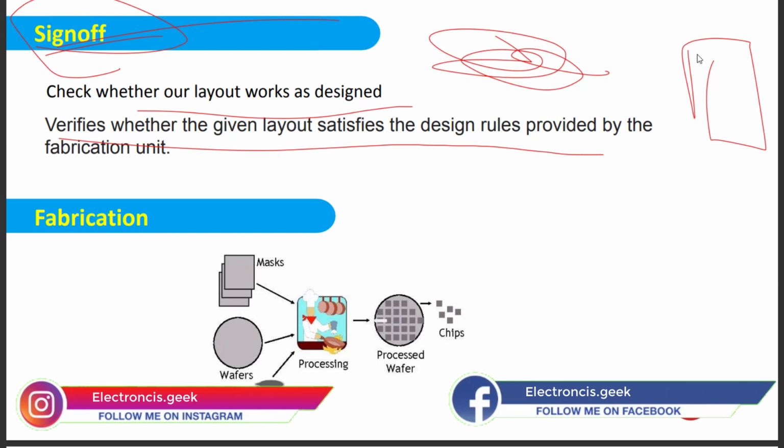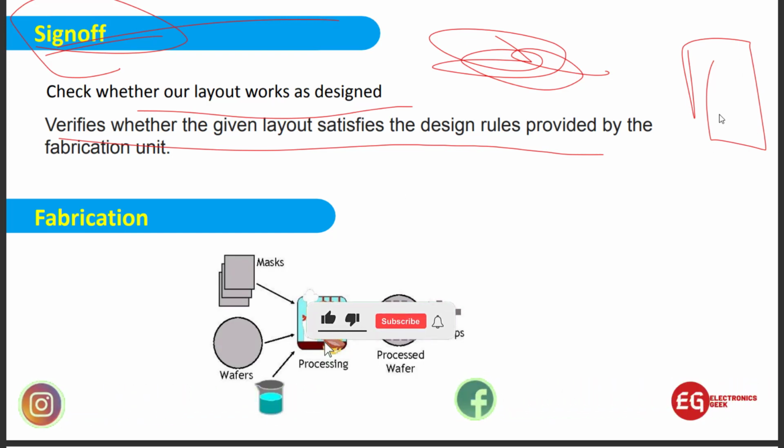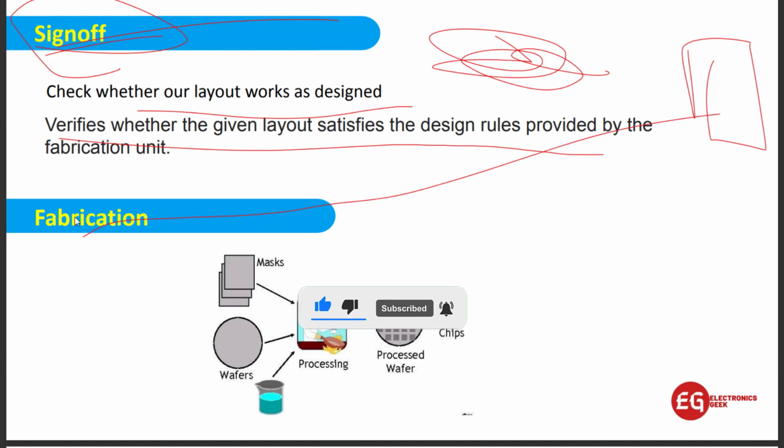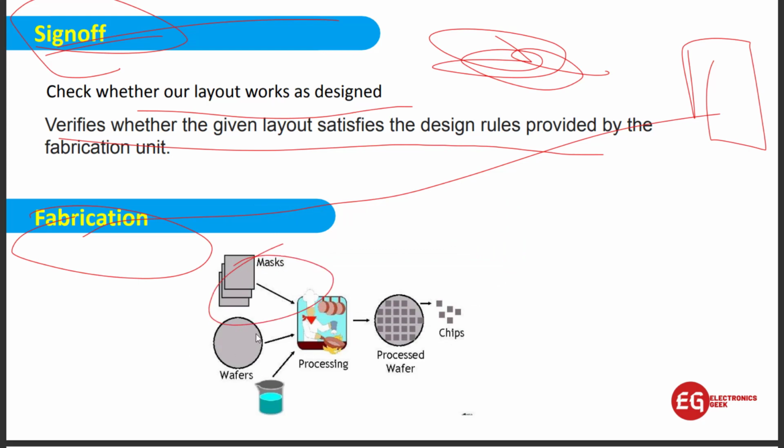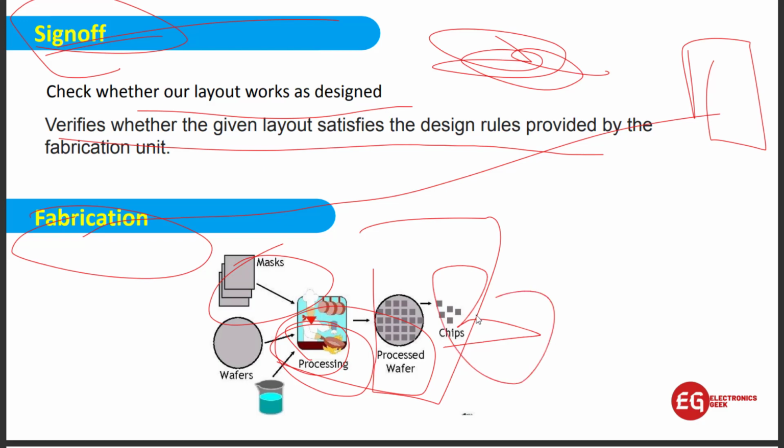After we get to know okay everything is correct and on track, then we will go for the fabrication. In the fabrication, we have different processes, that is the mask. First we go for the mask, then we go for the wafer, then we proceed with processing, then we proceed the wafer. At last we get the chips. Okay, that is the ICs.